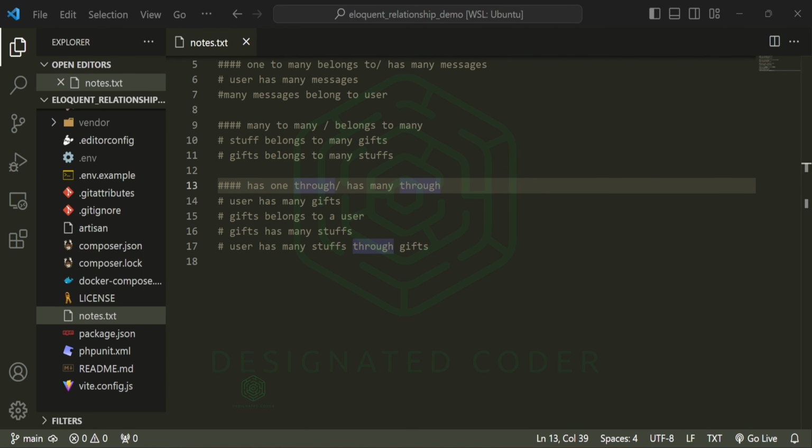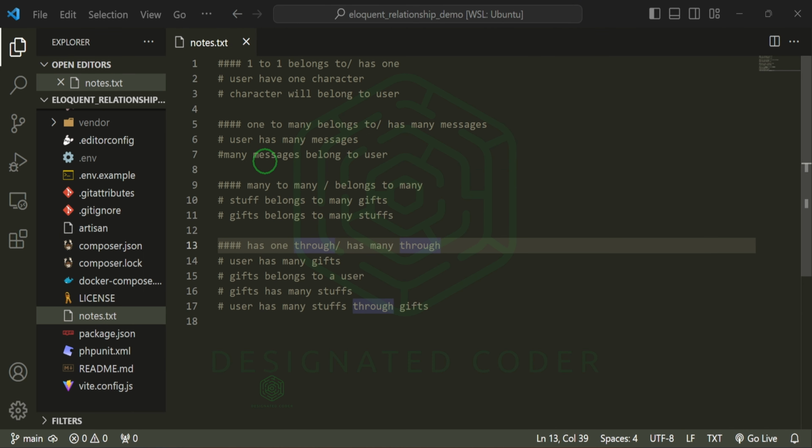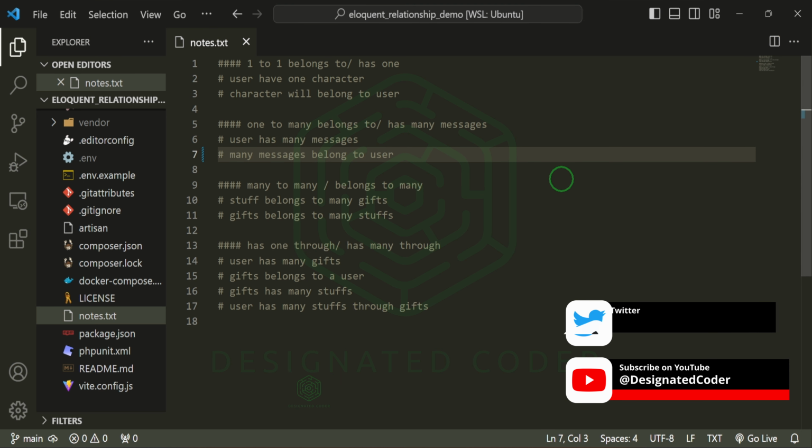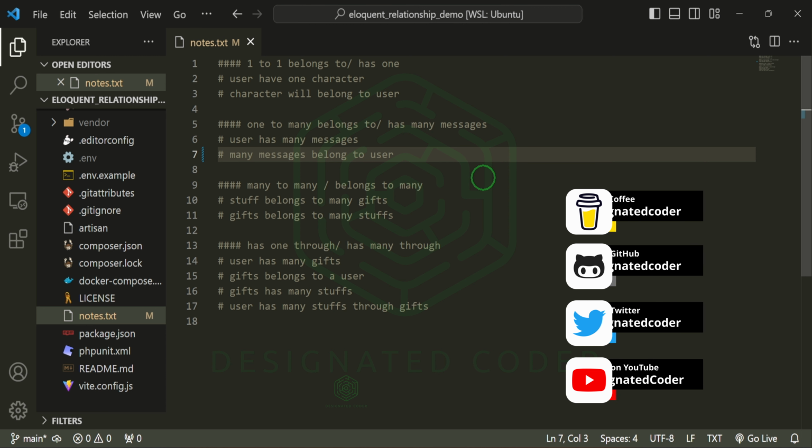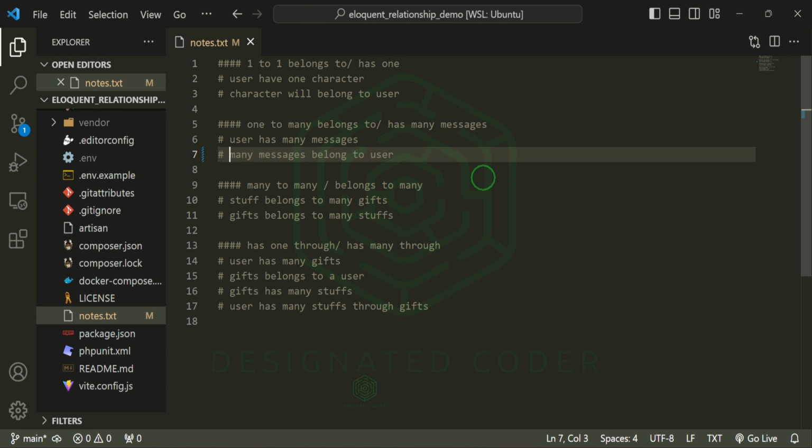What I was thinking that we could do is, because we already have messages in here, that's something that we definitely can leverage with this polymorphic relationship. So I want to have something where we can like someone's message, and then we can also like some sort of achievement. So if you get an achievement in the game, then your friends can all like it or what have you. However you want to set that up, that's how I want to do it. So that's what I'm going to show you.